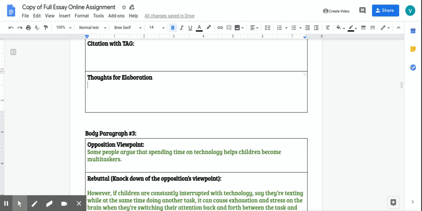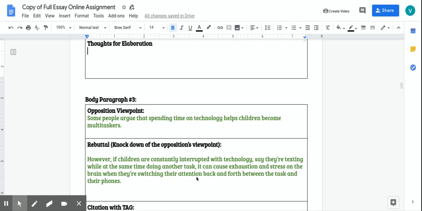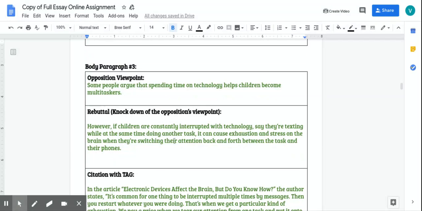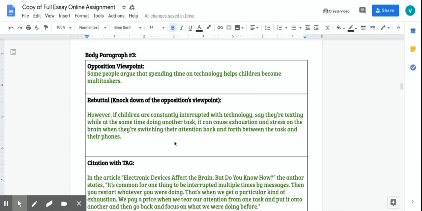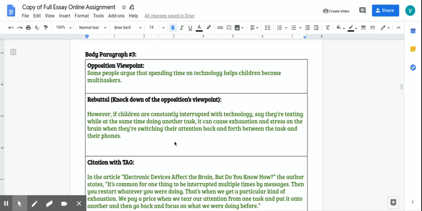Moving down to paragraph 3. Body paragraph 3 is something that we didn't get to before school got canceled, so I wanted to spend a little bit more time on it. This is a special paragraph because it is called the counter argument paragraph. In our counter argument paragraph, we need to address the viewpoint of the opposition. So what that means is you're going to say what the other side thinks.